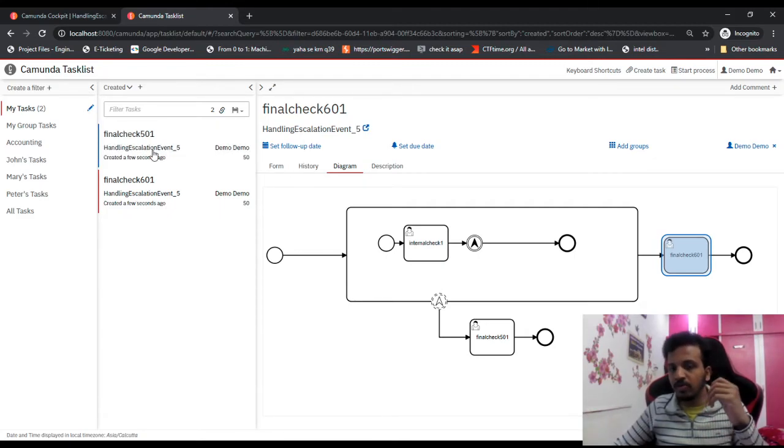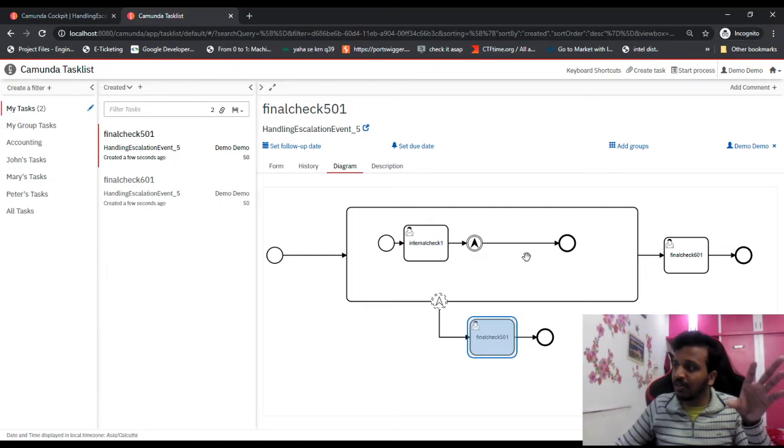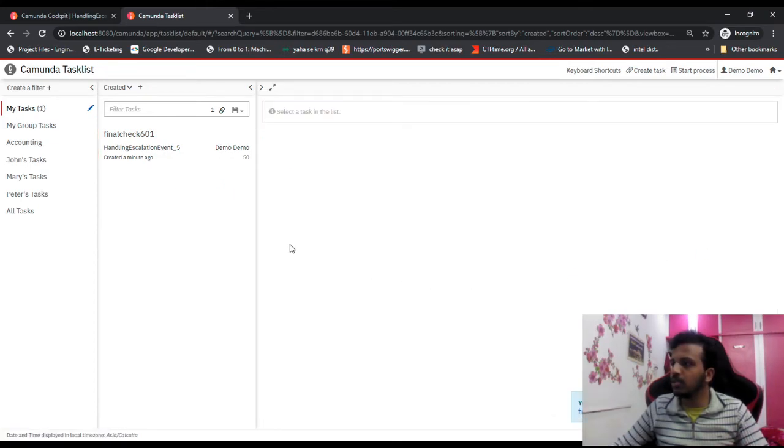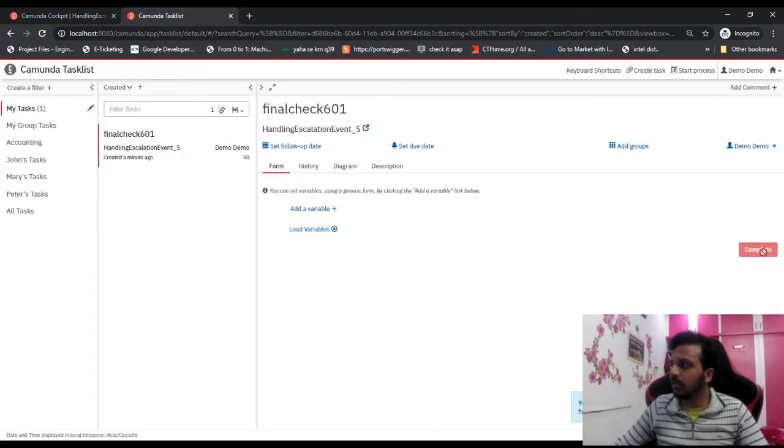So first of all, before going to the catch, I just want to say that as soon as the event got escalated, the control went to 501 as expected, but the flow did not wait for us and it went ahead. So that's called 601. So then we can see 601 also got created. So let's complete this, and then we'll try to discuss what happened and what all tweaks we can do. So let's complete this, and we can complete this as well.